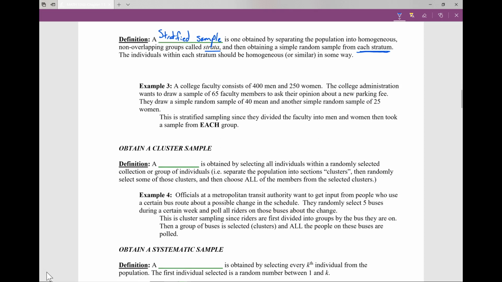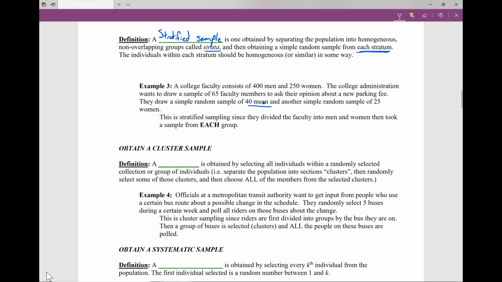Example here is a college faculty consists of 400 men and 250 women. The college administration wants to draw a sample of 65 faculty members to ask their opinion about a new parking fee. So they draw a simple random sample of 40 men. That should say 40 men instead of mean, I apologize.